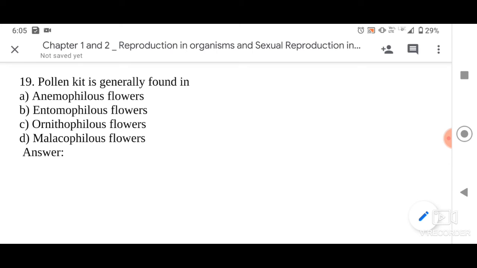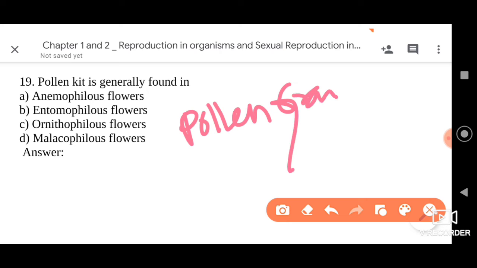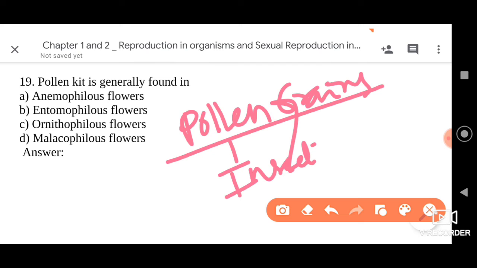Let me explain this: the pollen grains, the male gametophytic cells. So the pollen grains of insect pollinated flowers, I am talking only about insect pollinated flowers here. It should be insect pollinated flowers.